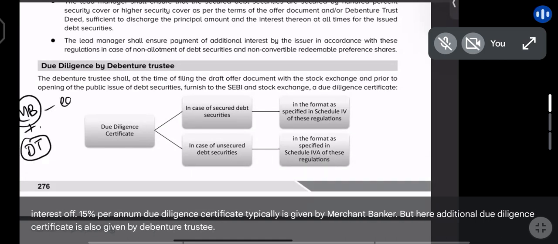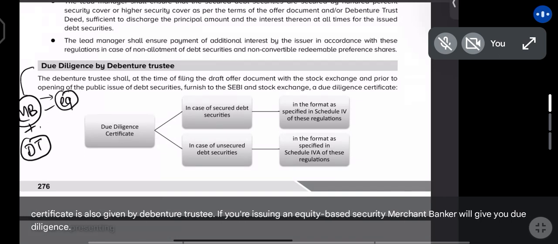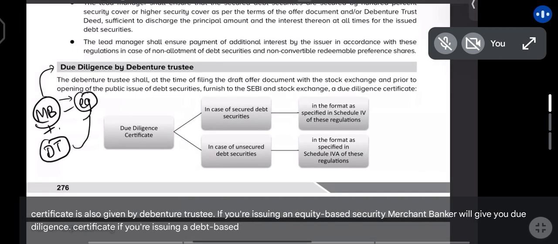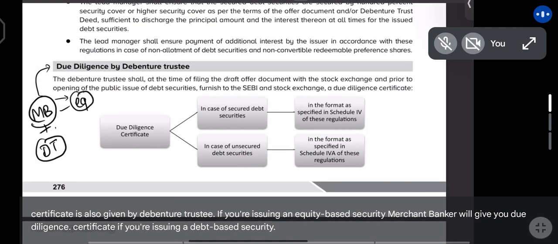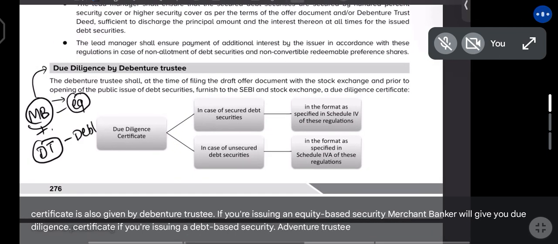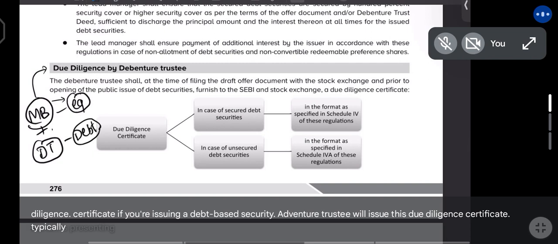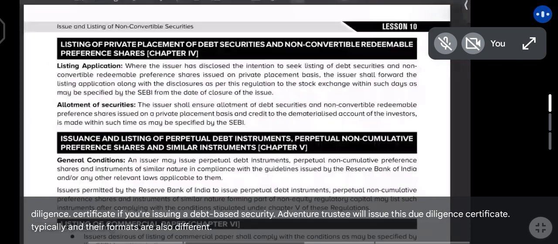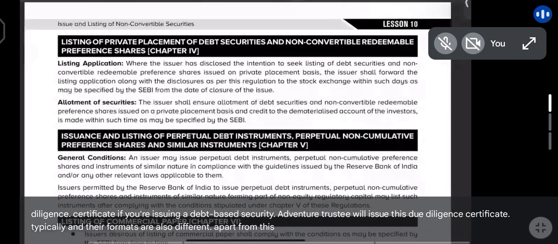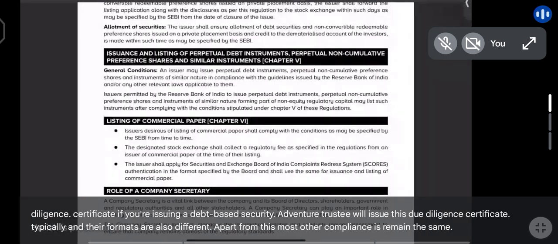If you're issuing an equity-based security, the merchant banker will give you the due diligence certificate. If you're issuing a debt-based security, the debenture trustee will typically issue this due diligence certificate. And their formats are also different. Apart from this, most other compliances remain the same.